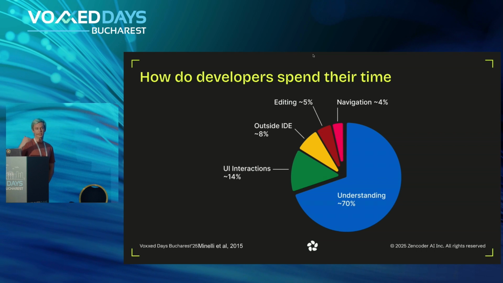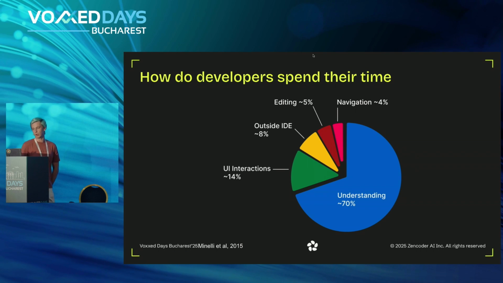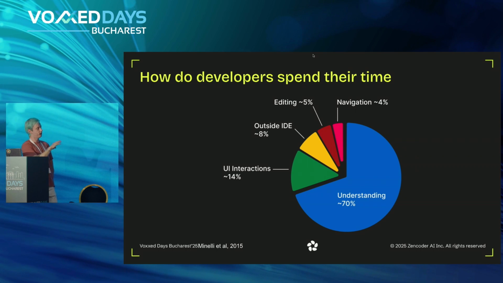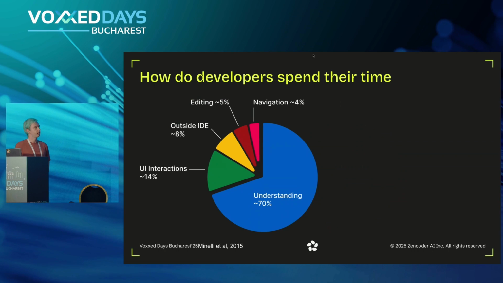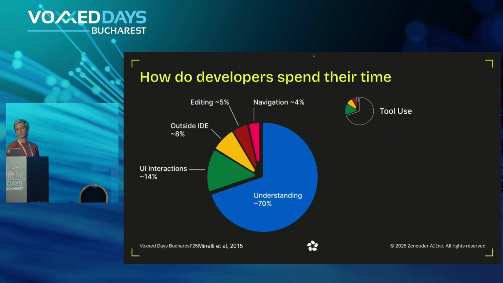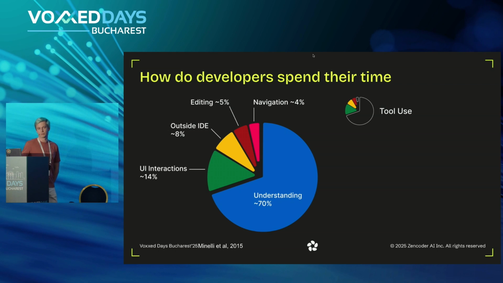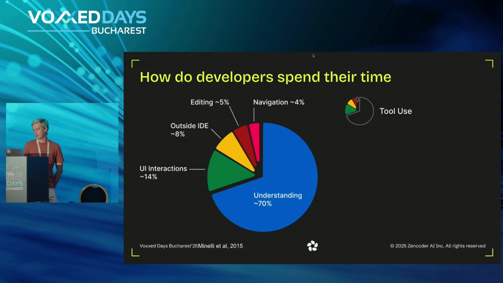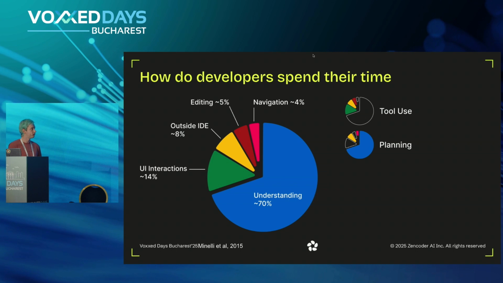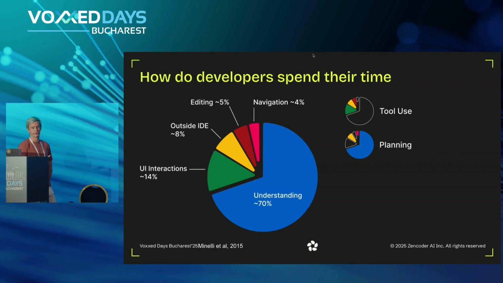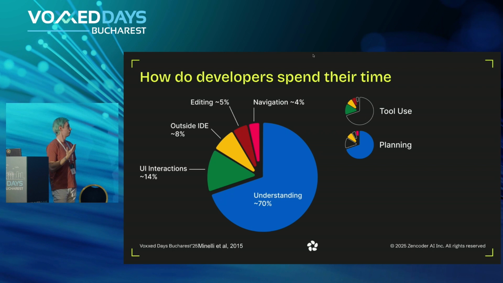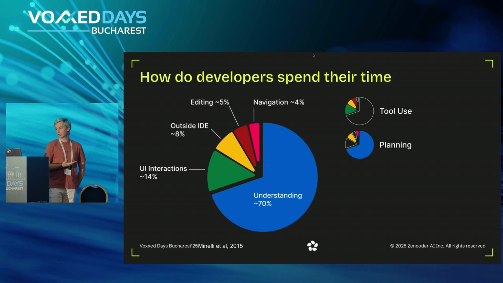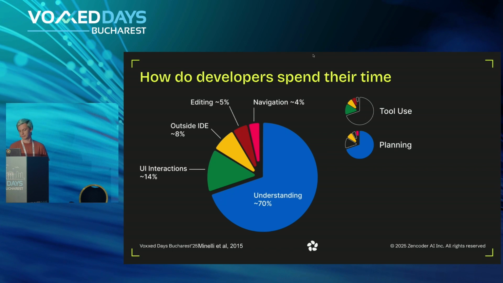And if you think about the patterns which I just mentioned, and overlap them with this diagram, we will be able to see that we have tool use, first of all, right? For tool use, we can use IDEs, browsers, debuggers, whatnot. We also have planning, of course, and for planning, we need to understand. We probably need to spend some time outside of the IDE. We need to navigate and so on.